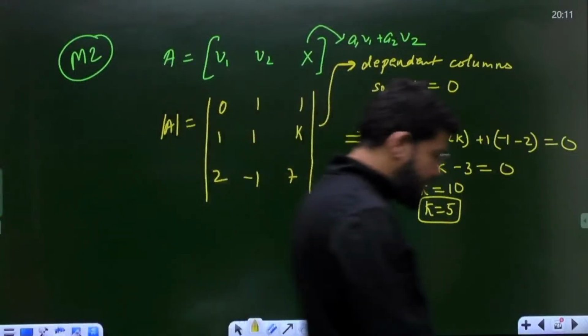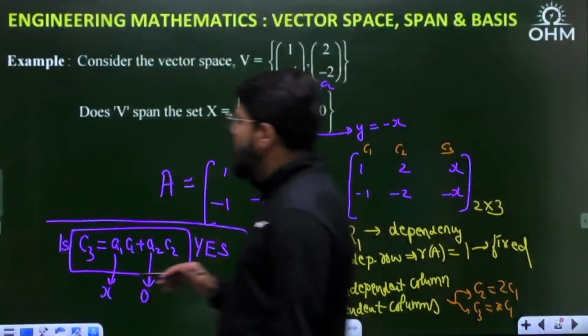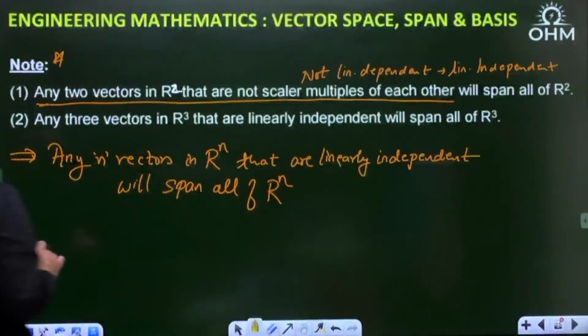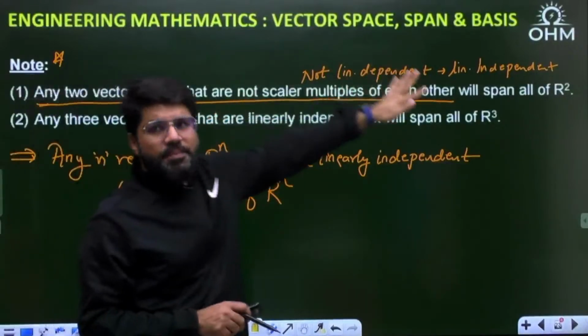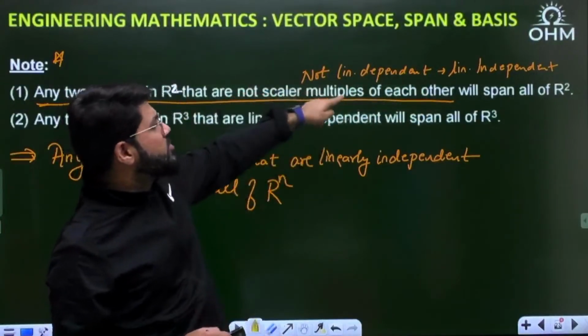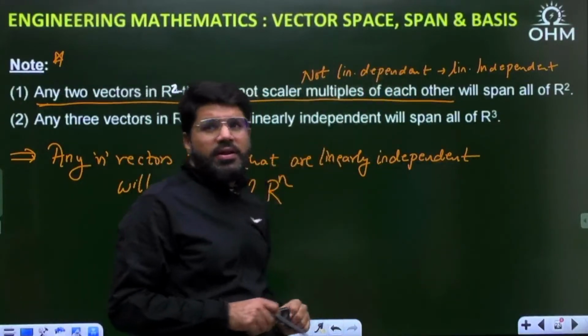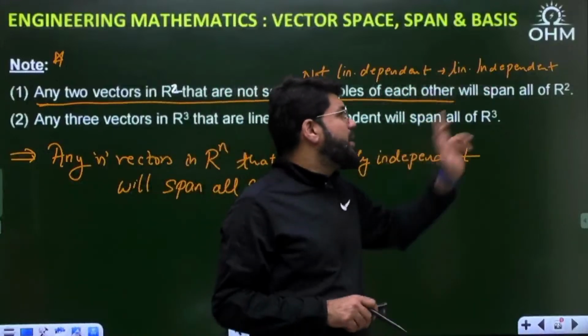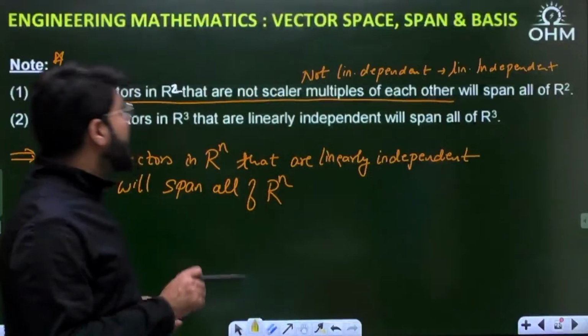Now, as I told you before this, any two vectors in R2 which are linearly independent, that is, which are not scalar multiples of each other, which are not linearly dependent on each other, will span all of R2. I have shown you the supporting examples. Let me again repeat.